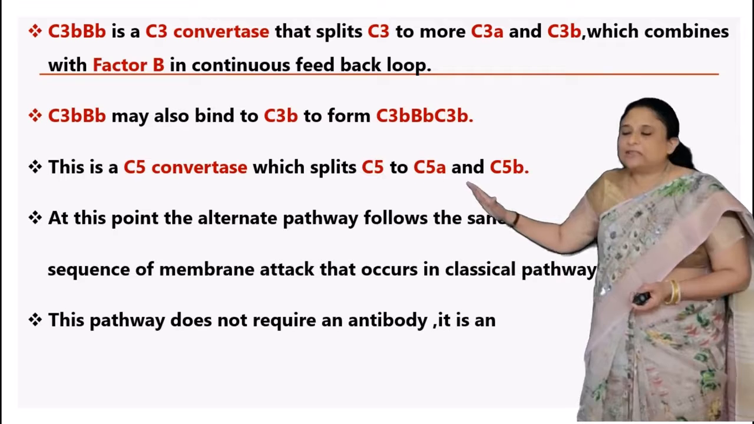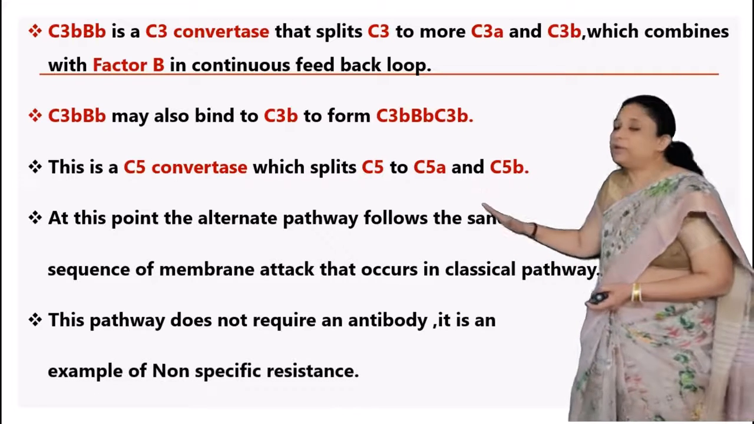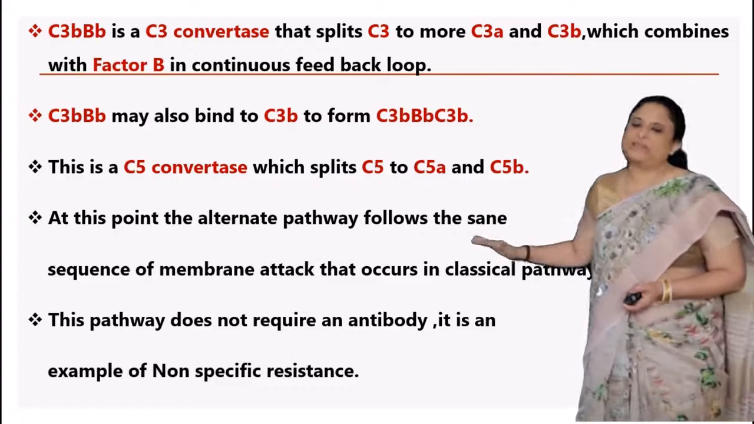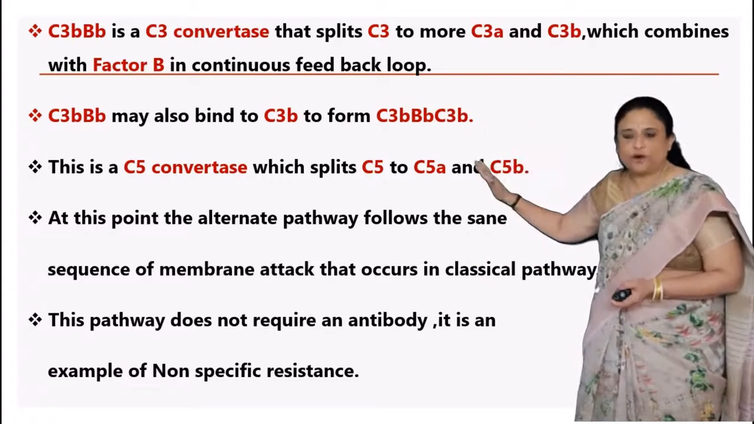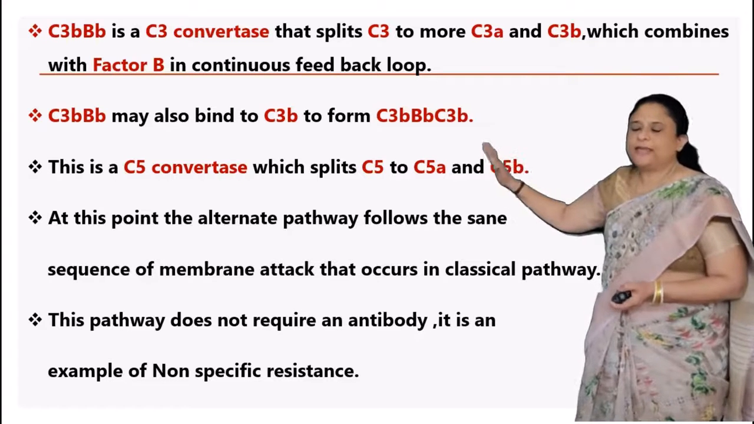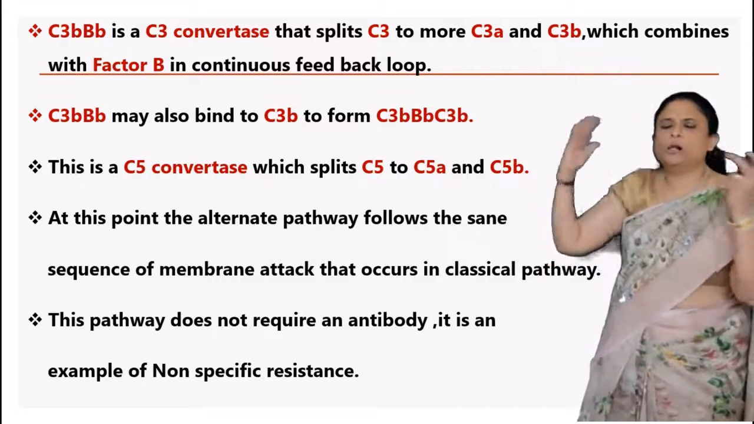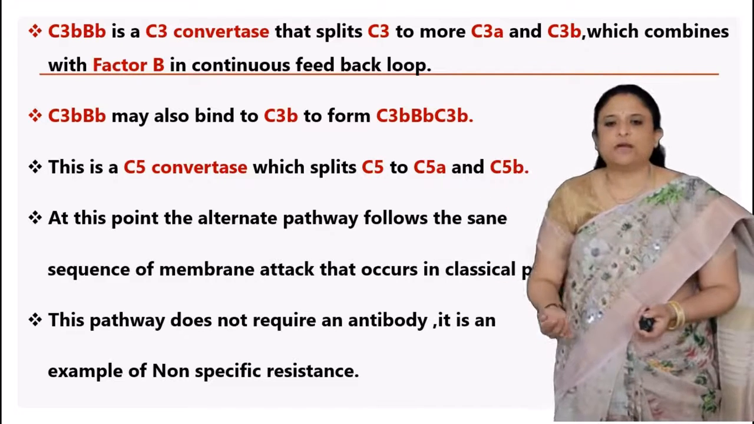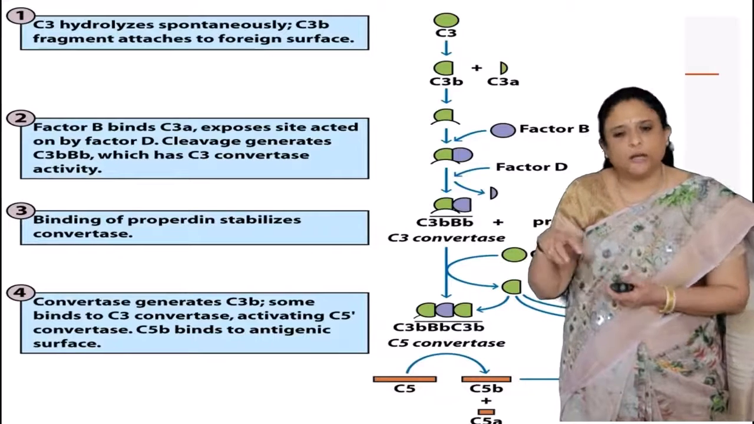So this pathway does not require an antibody. It is an example of non-specific resistance. So once the C5 convertase is formed, which splits C5 into C5a and C5b, we have C6, C7, C8 and all the components of C9 coming to form a pore on the membrane and lysing that particular pathogen.